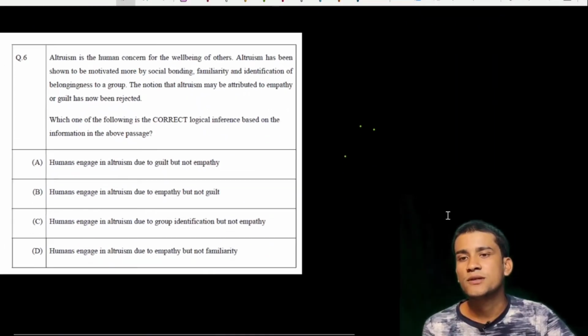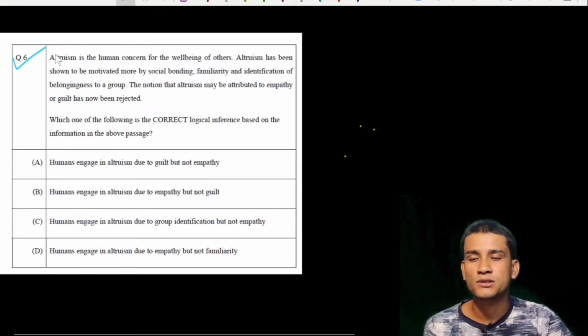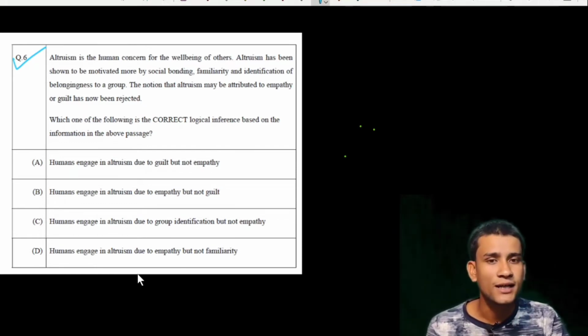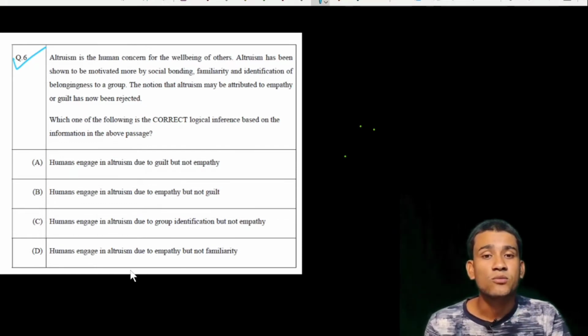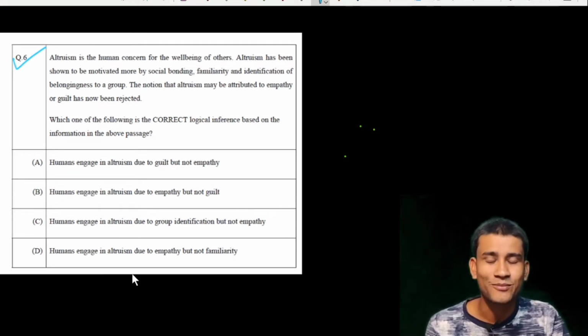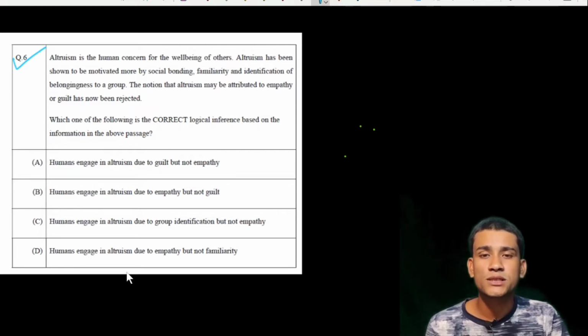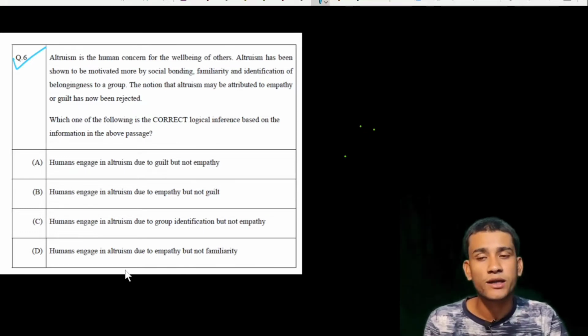Now if we go to the next question, question number 6, which is a 2-mark question from English comprehension. One more thing I will say here: even if you don't have much knowledge of English, you can still solve these English comprehension questions. You can easily gain 2 marks here. You just have to read the given paragraph carefully, then you can solve the questions.